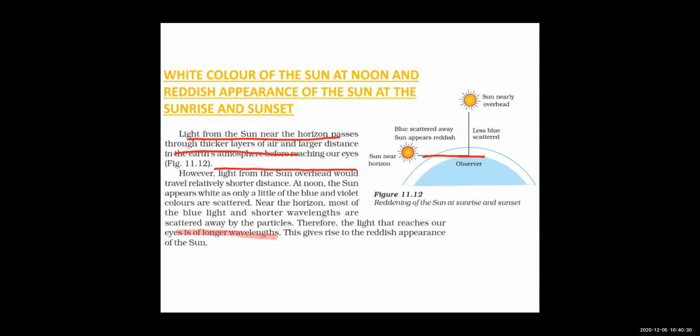But on the same side, when it is noon at 12 o'clock and the sun is over our head, at that time the sun's light has to travel a shorter distance as compared to the horizon. So as the light travels the shorter distance, the sun appears white because only a little of the blue and violet color is scattered, right, children? So this is it.